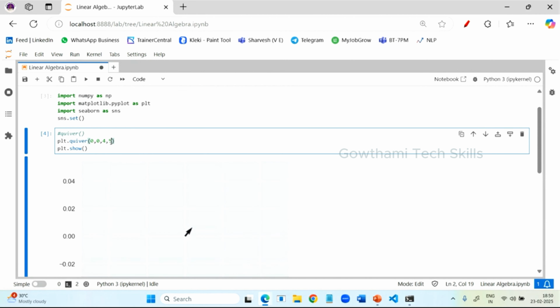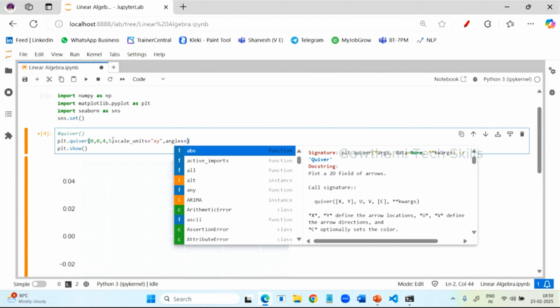So you have to provide the scale units, that is an attribute. So provide scale units equal to xy on x-axis and y-axis, and also you have to provide the angles. I said already you have to provide the magnitude and the direction. Magnitude is nothing but the units, angles is nothing but the degrees.